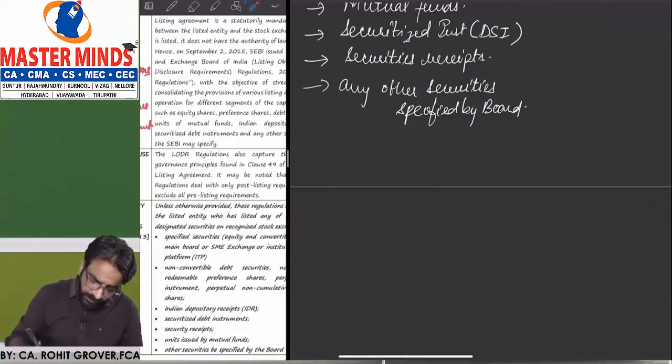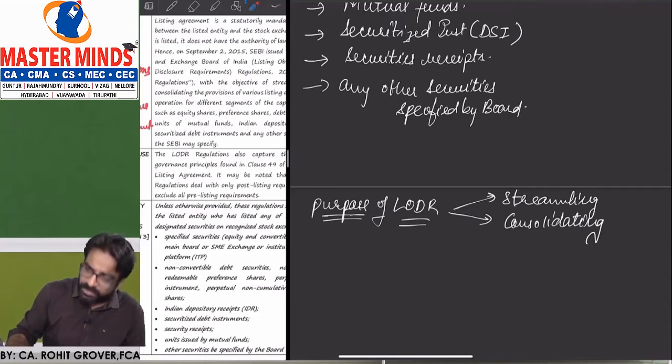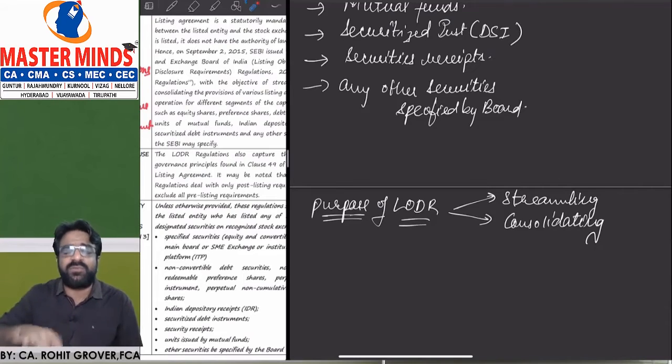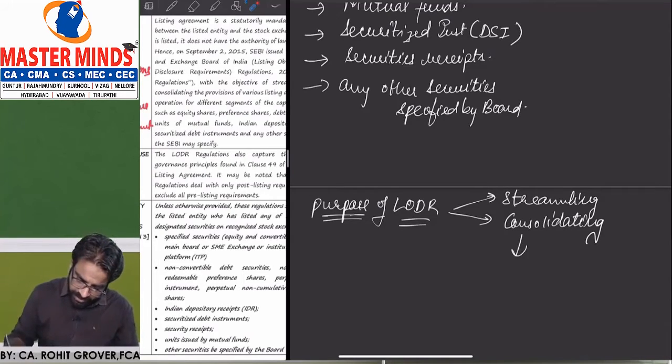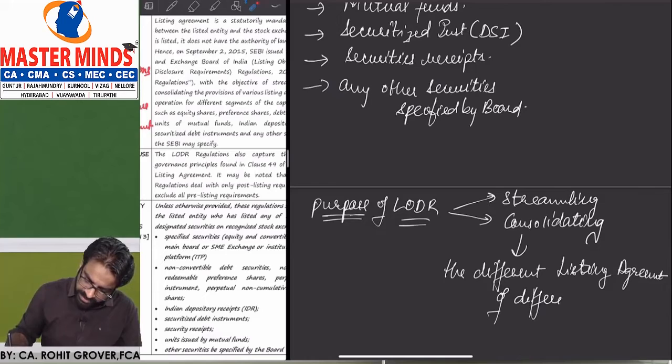Now basically, what is the purpose of LODR? Tell me, what is the purpose of LODR? Two purposes. One is streamlining and one is consolidating. Sir, what is to be streamlined and what is to be consolidated? The different listing agreements of different securities.